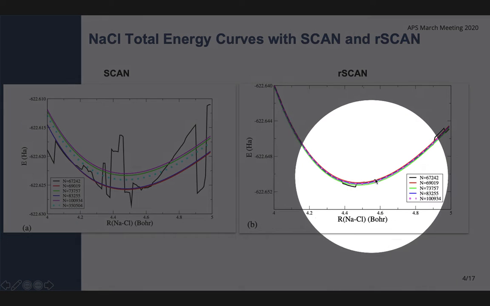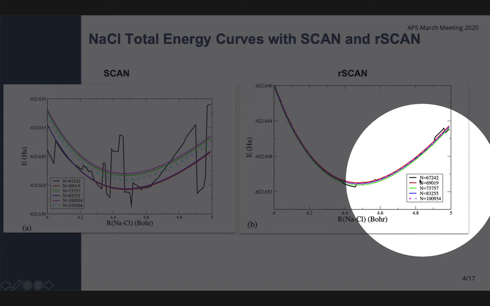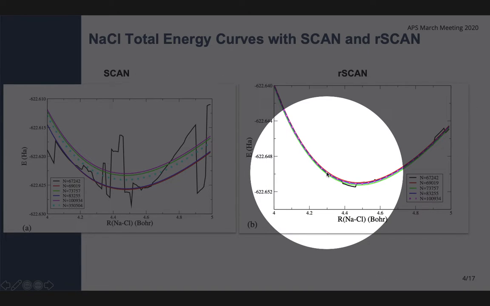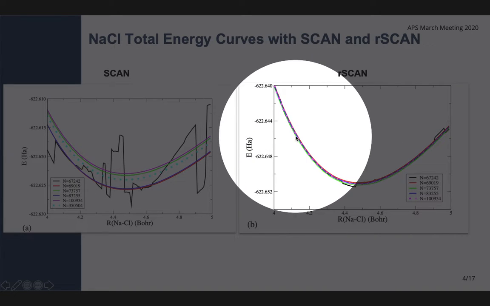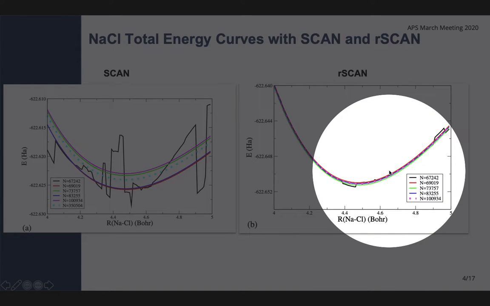So when we recalculate this using rSCAN, we see that the numerical discontinuities mostly disappear and that the energy curves converge much faster for less refined grids.